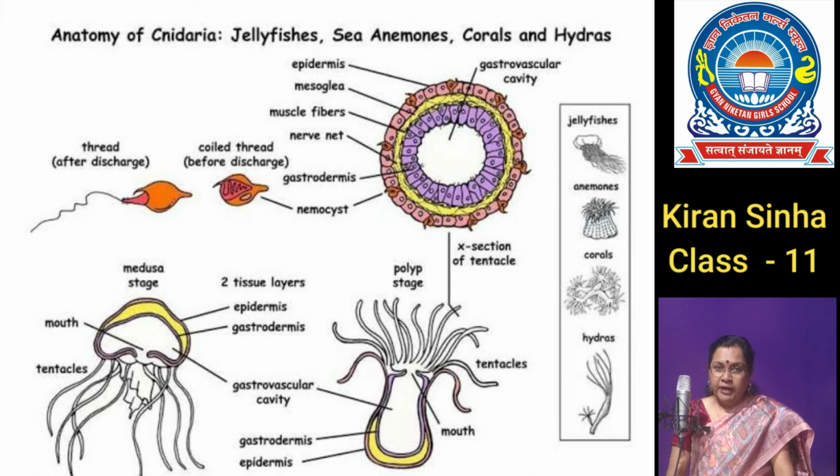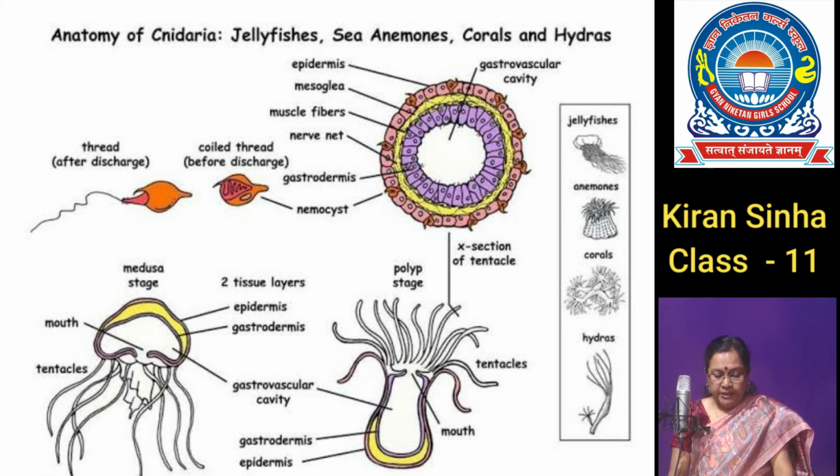The body wall and tentacles have sting cells called cnidoblasts in their ectoderm, and cnidoblasts also help in anchorage, defense, and also in food capturing. That's why the name Cnidaria has been given.